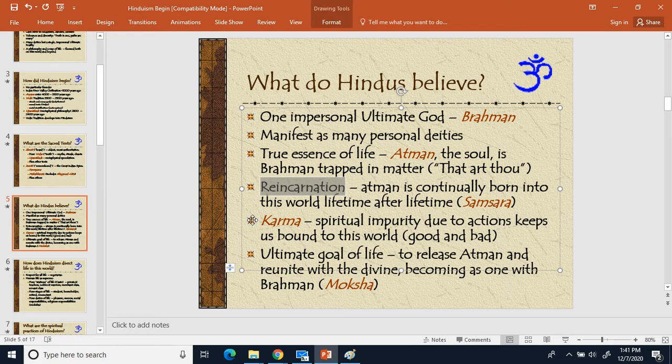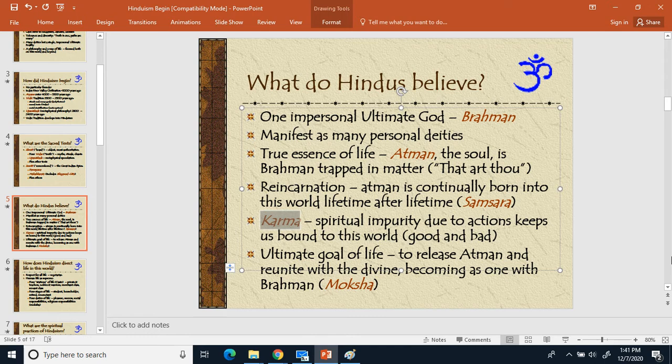Let's make a 4, and we're going to write down karma. Your soul will find a new body dependent upon how much karma your soul currently has. What's karma? Karma is basically all your good and bad actions that you've done through every single lifetime.